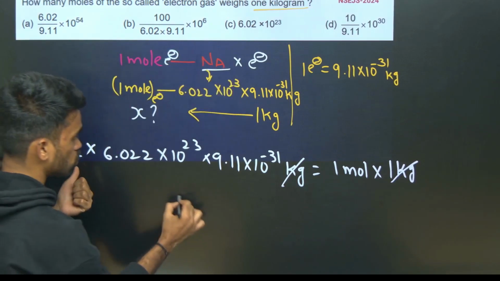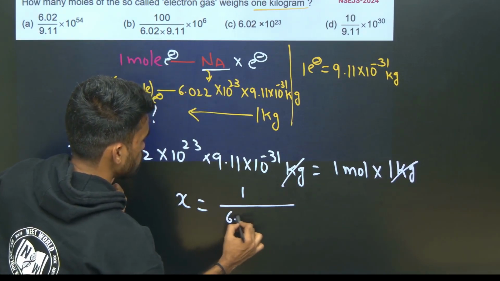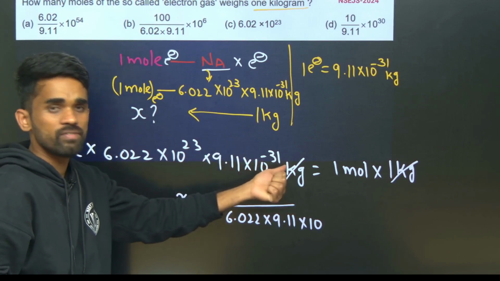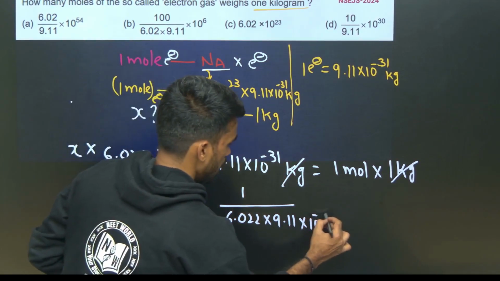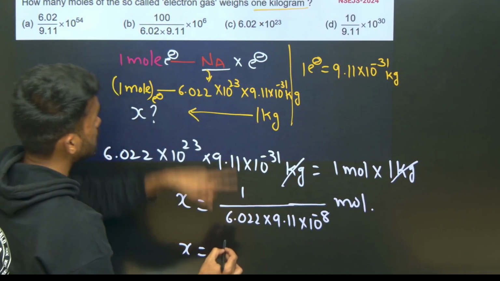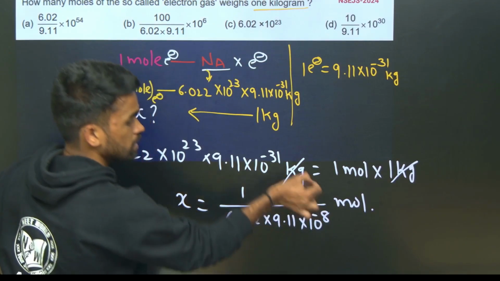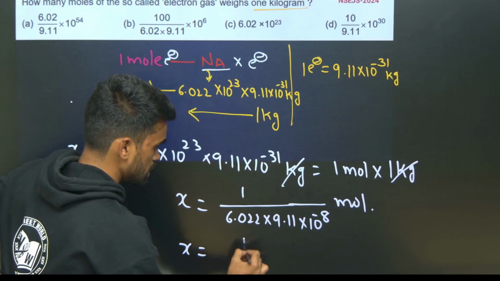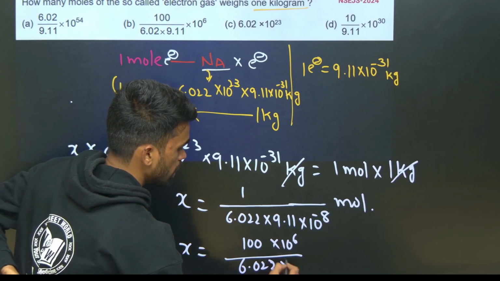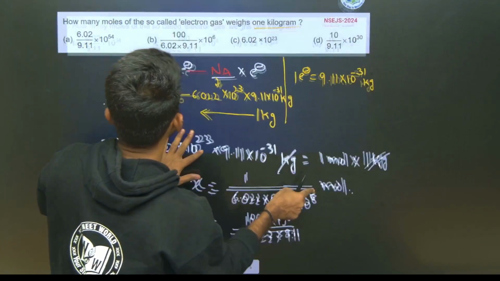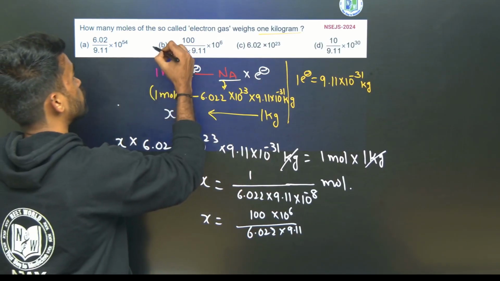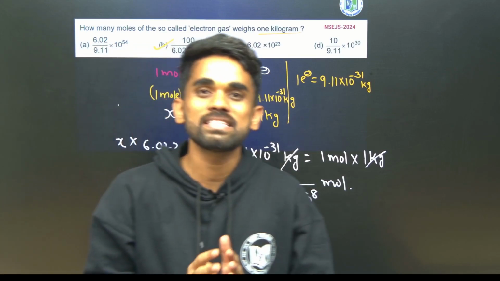Using the unitary method, x will be 1 divided by 6.022 × 9.11 × 10^(-31+23). How much is that? Minus 8, I can write. So these are the moles we have. As per the given options, I can write this with 10^8 in the numerator, also written as 100 × 10^6 divided by 6.022 × 9.11. Just look at the options. Do we have this kind of option? Yes, option B is exactly like this. So the suitable answer for this question will be option B. Hope this is clear now.